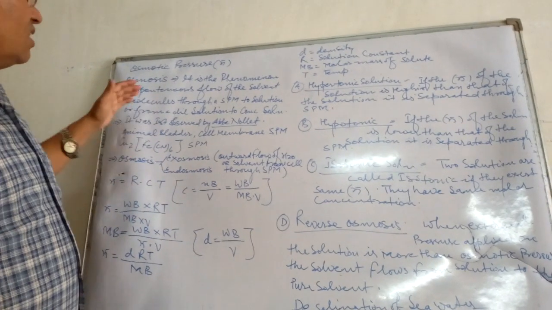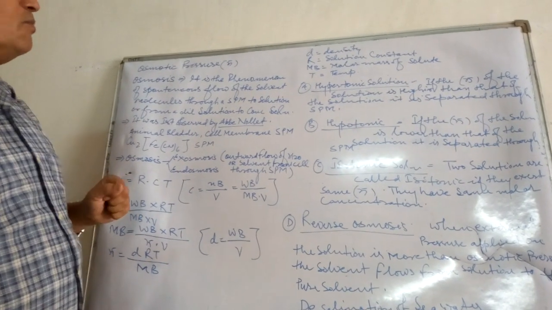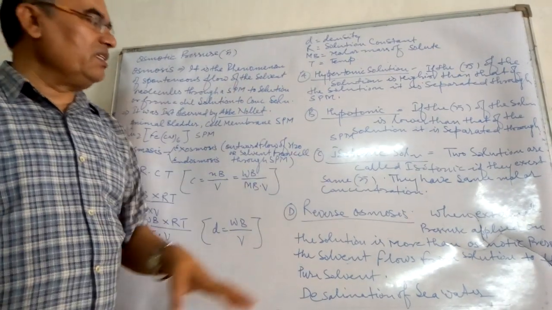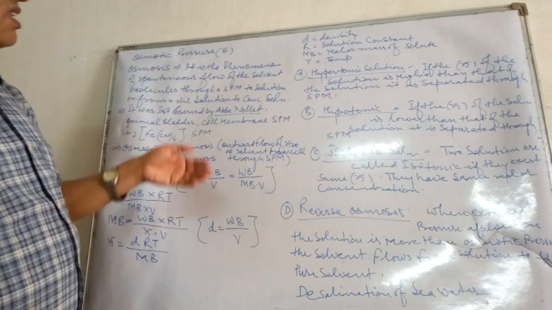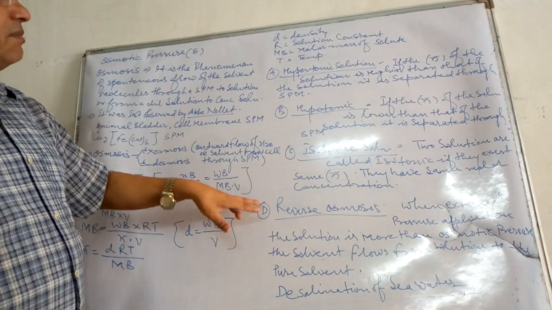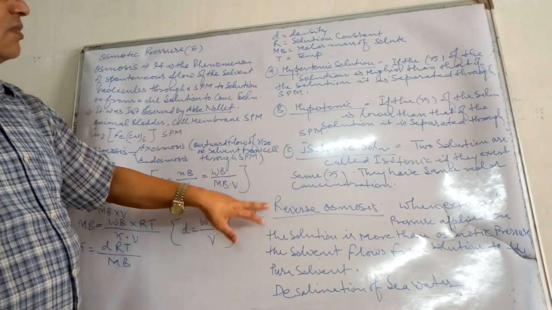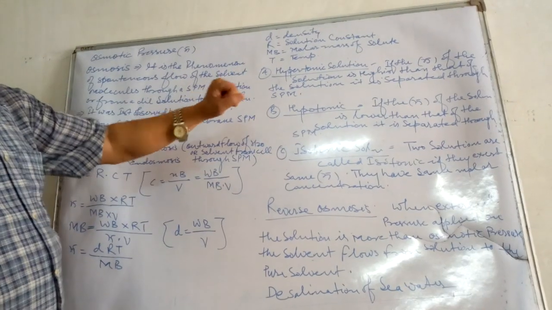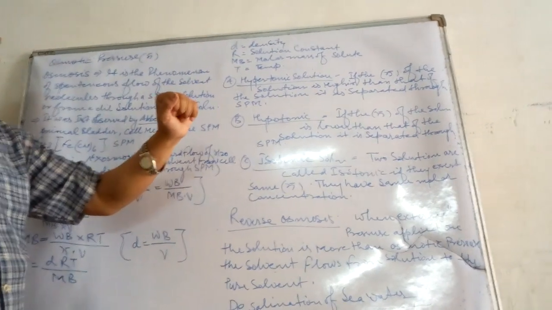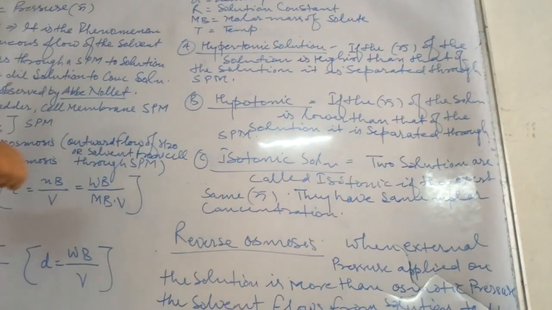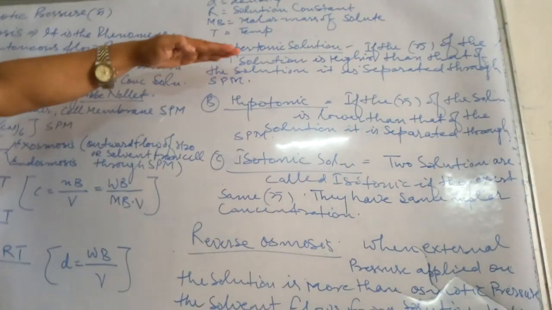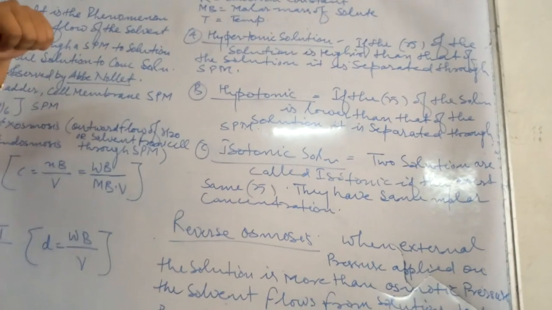Now, on the basis of osmosis, there are three types of solutions: the first is hypertonic, the second hypotonic, and the third isotonic. What type of solution is considered hypertonic?